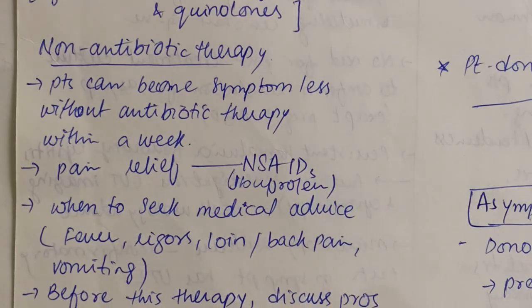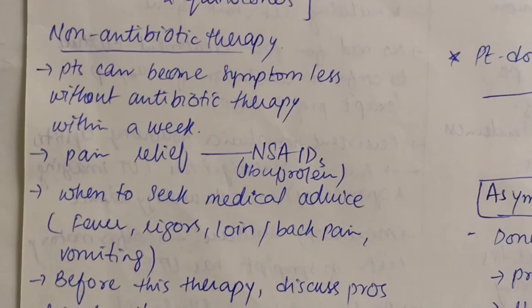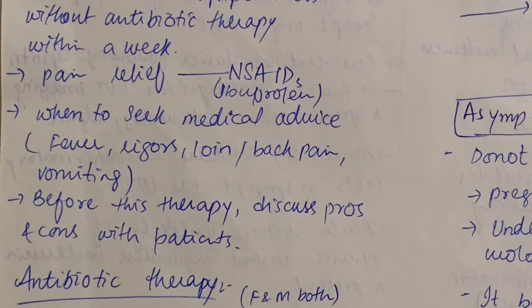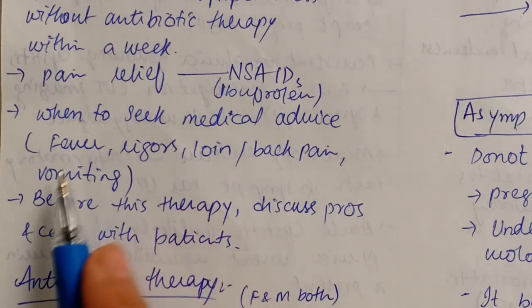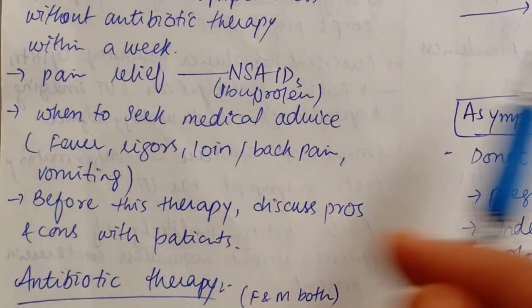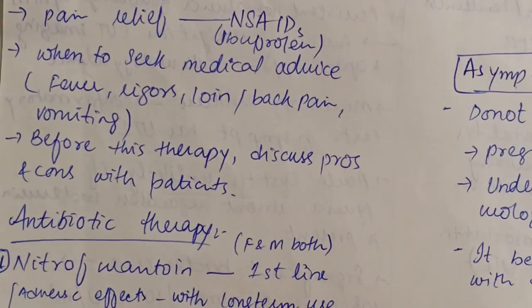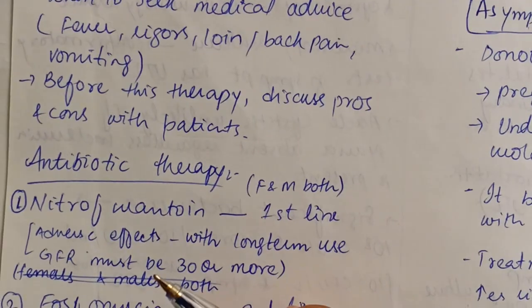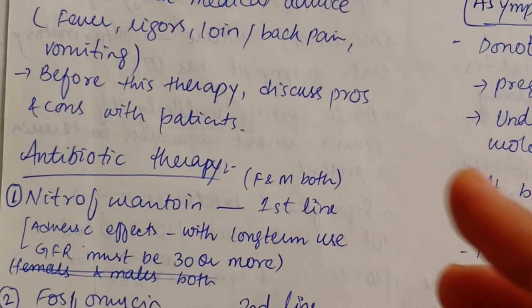Before the therapy, we have to discuss the pros and cons with the patient, because with non-antibiotic therapy, UTI symptoms can get relieved, but there is a chance that the symptoms can get worse, and he can have fever, rigors, loin or back pain, and antibiotic therapy would also be given later. So we have to tell the pros and cons to the patients.